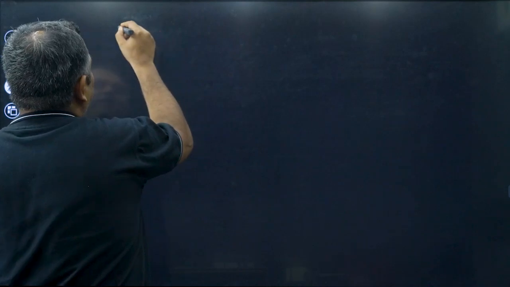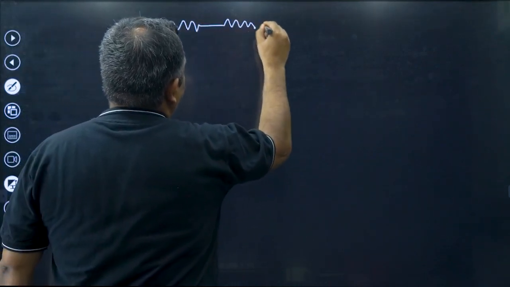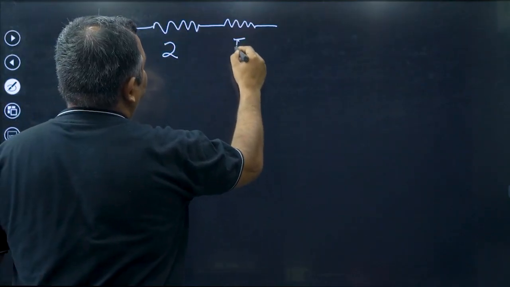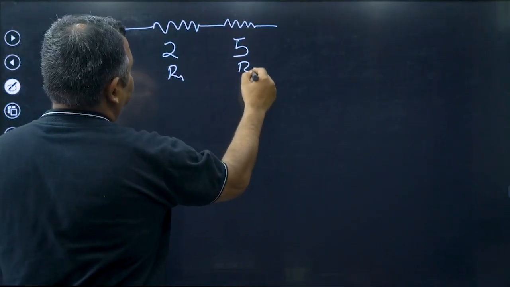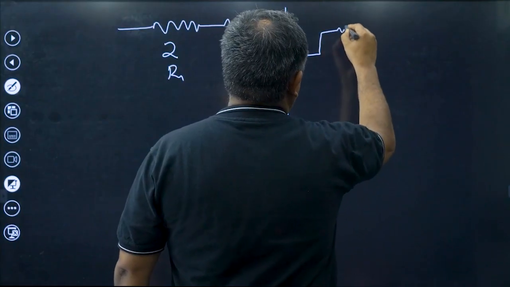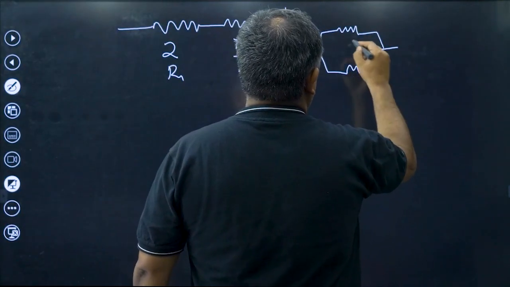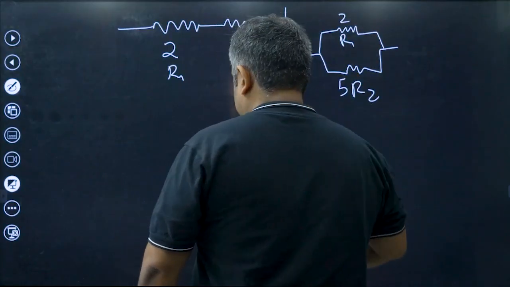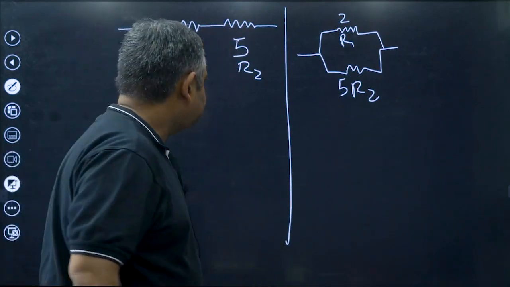Let us say I have got resistances R1 and R2 of 2 and 5 ohms, and the same resistances are also connected in parallel. Let us find out the equivalent resistance of these.